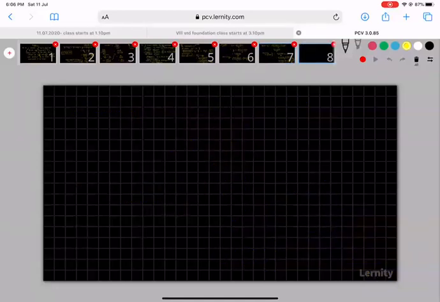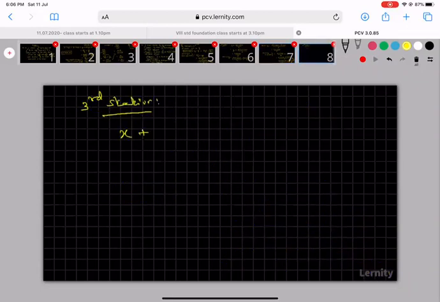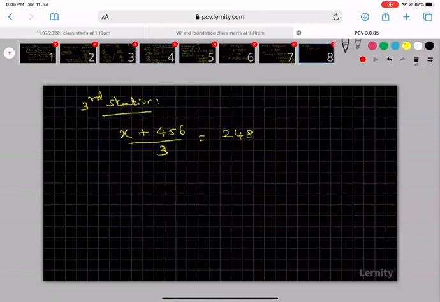So in the next slide you see, in the third station, the people we are having is x plus 456 by 3, that is equal to, in the problem they have given for the third station, 248. Okay sir, so now you see, if I multiply both sides by 3 I can cancel, or otherwise you can cross multiply this. That is also correct.